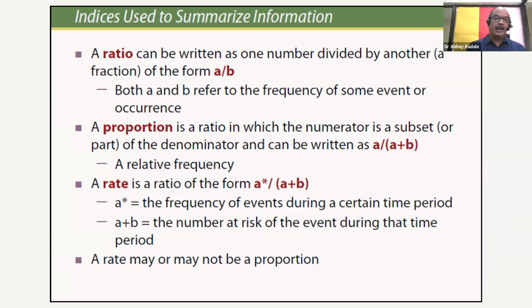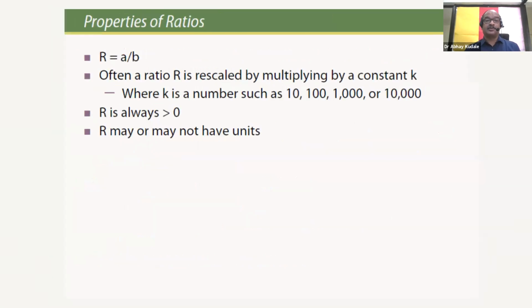When it comes to rate, a rate is a ratio of the form A star over A plus B. What is A star? A star is the frequency of events during a certain time period. A plus B is the number at risk of the event during that time period. A rate may or may not be a proportion. We are going to revisit this point again in further examples.